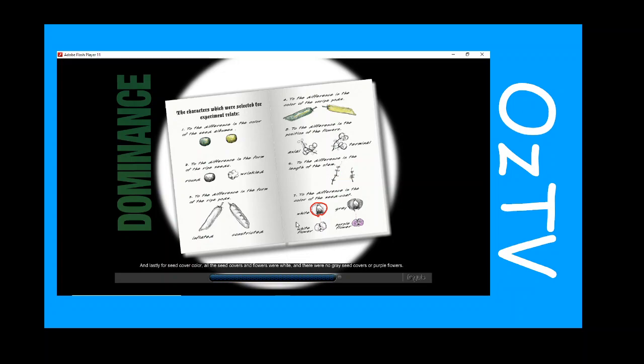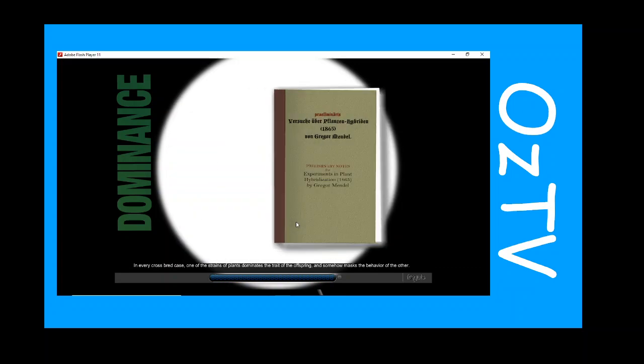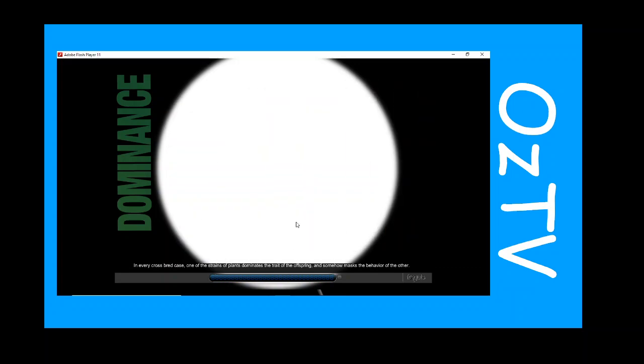And lastly, for seed cover color, all the seed covers and flowers were white, and there were no gray seed covers or purple flowers. In every crossbred case, one of the strains of plants dominates the trait of the offspring, and somehow masks the behavior of the other. Surprisingly, dominance occurs independently from whichever plant bears the seeds or donates pollen.